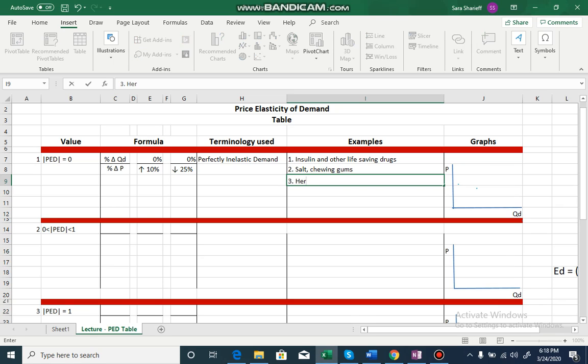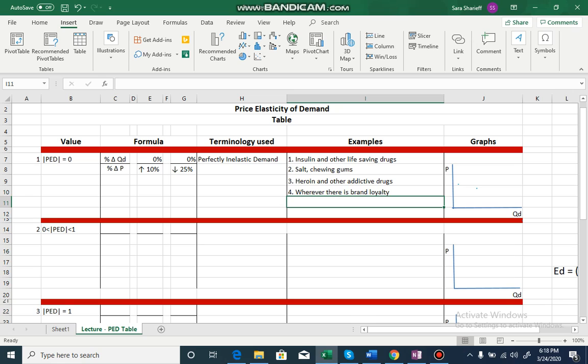Then heroin and other addictive drugs have a perfectly inelastic demand. And wherever there is brand loyalty, that good has an inelastic demand. If you're brand loyal to a good, even if its prices increase, you'll continue purchasing that good, right?